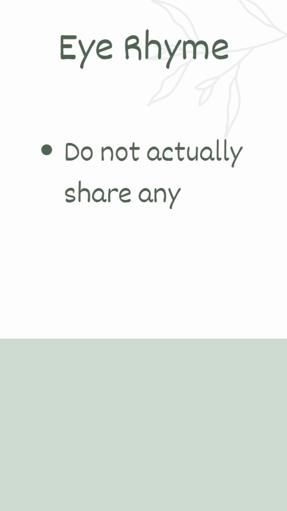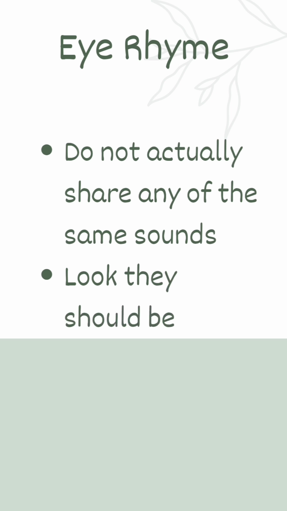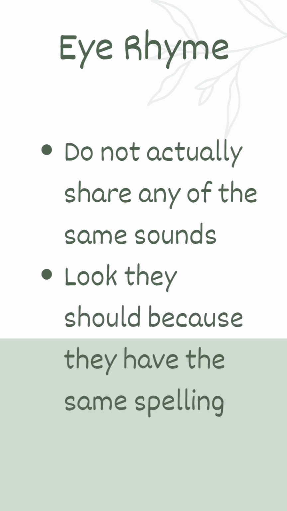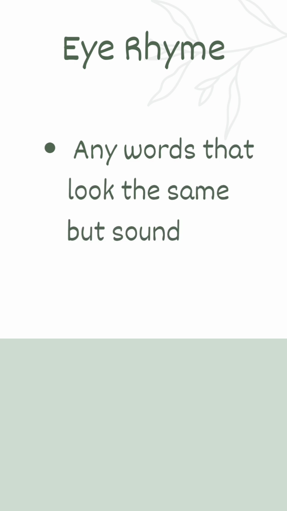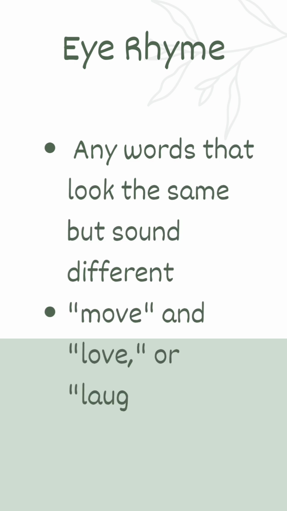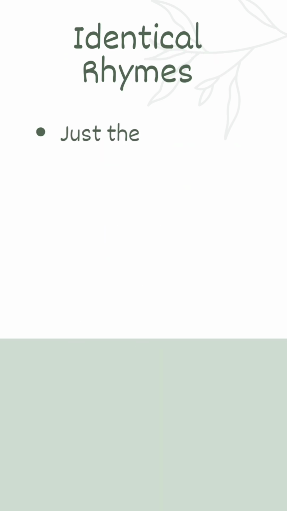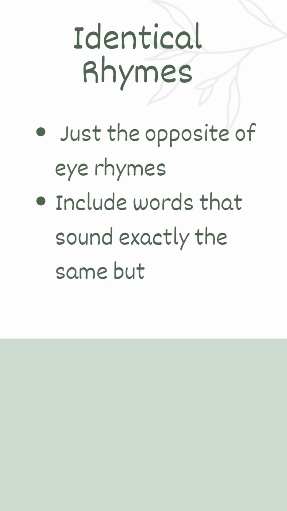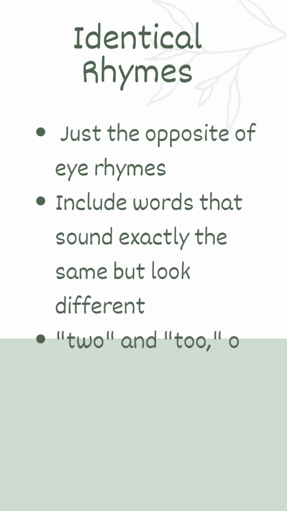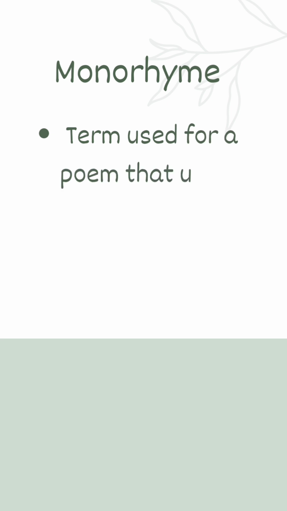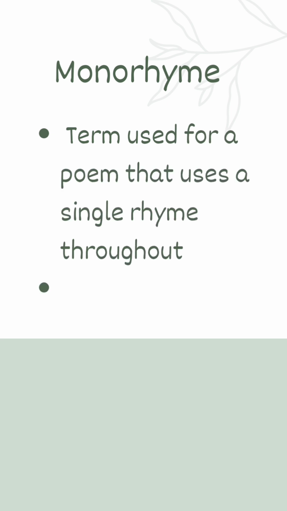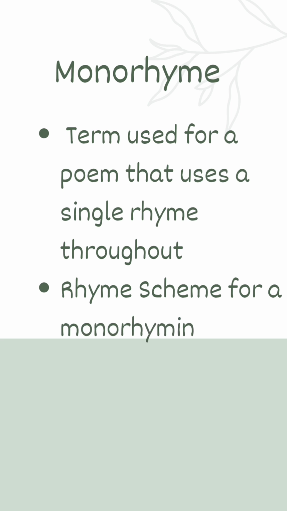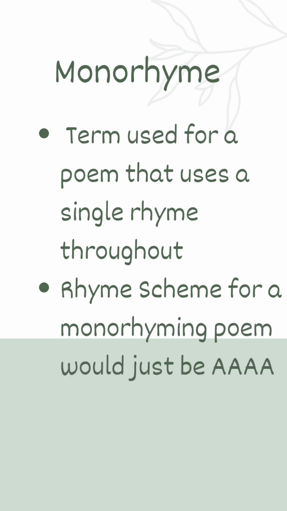Eye rhyme. It does not actually share any of the same sounds. It looks like they should because they have the same spelling. Any words that look the same but sound different. Move, love, laughter, daughter. What is identical rhyme? It is just the opposite of eye rhymes. It includes words that sound exactly the same but look different. Two, too. Ball, bawl. Mono rhyme. It is a term used for a poem that uses a single rhyme throughout. The rhyme scheme for a mono rhyming poem would be just A.